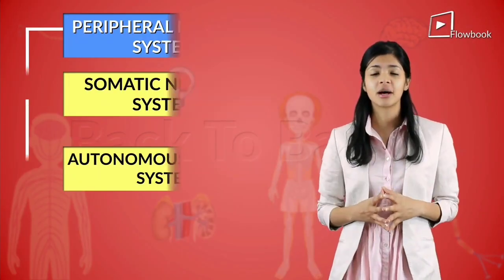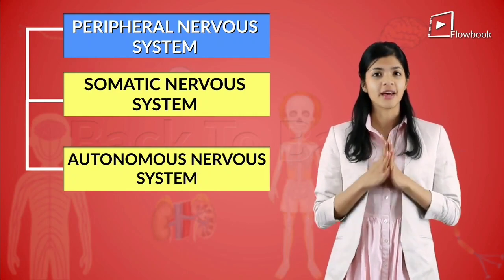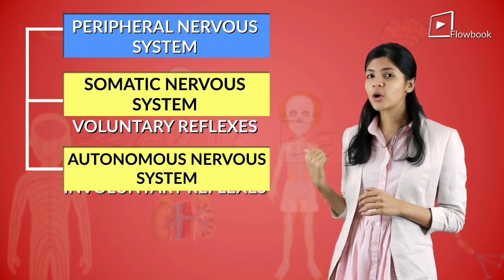So what have we learned today? Today we learned about the two parts of the peripheral nervous system, that is, the somatic and the autonomous nervous system.